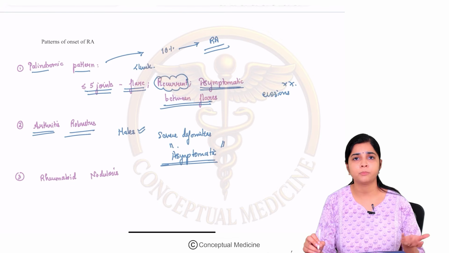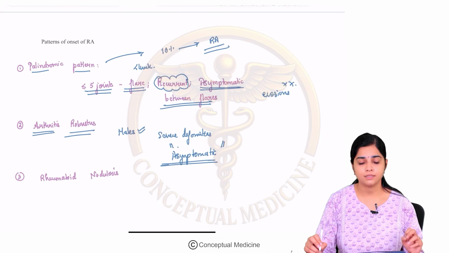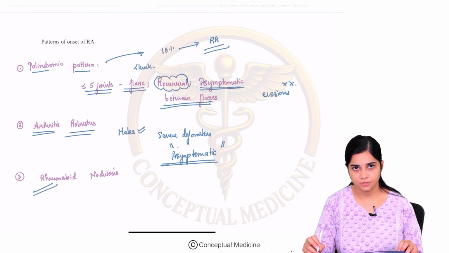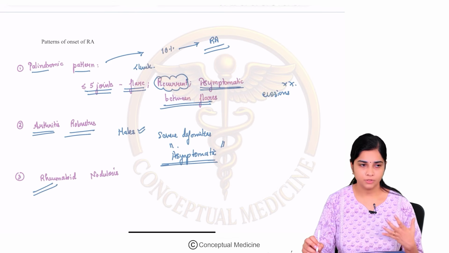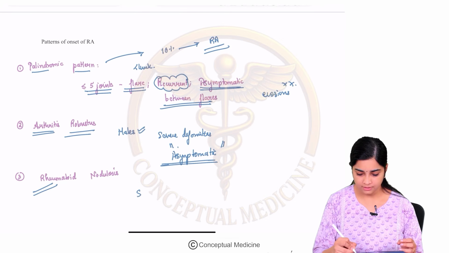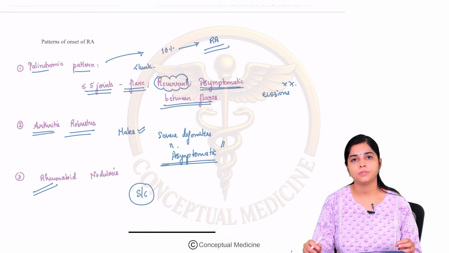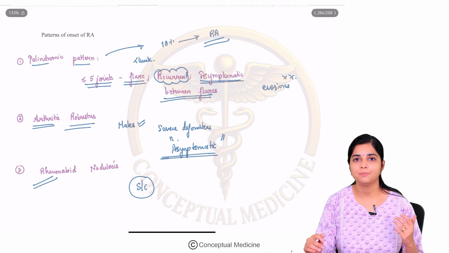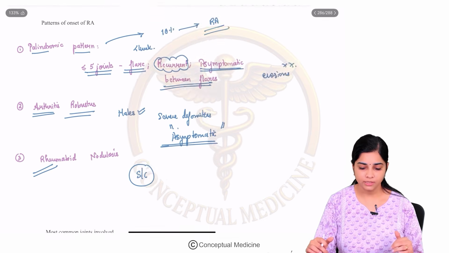They may have severe deformities, but they are asymptomatic. This is arthritis robustus. The third pattern of onset of rheumatoid arthritis is rheumatoid nodulosis, where you see the presence of multiple subcutaneous nodules. Okay, so this is about the different patterns of onset of rheumatoid arthritis.